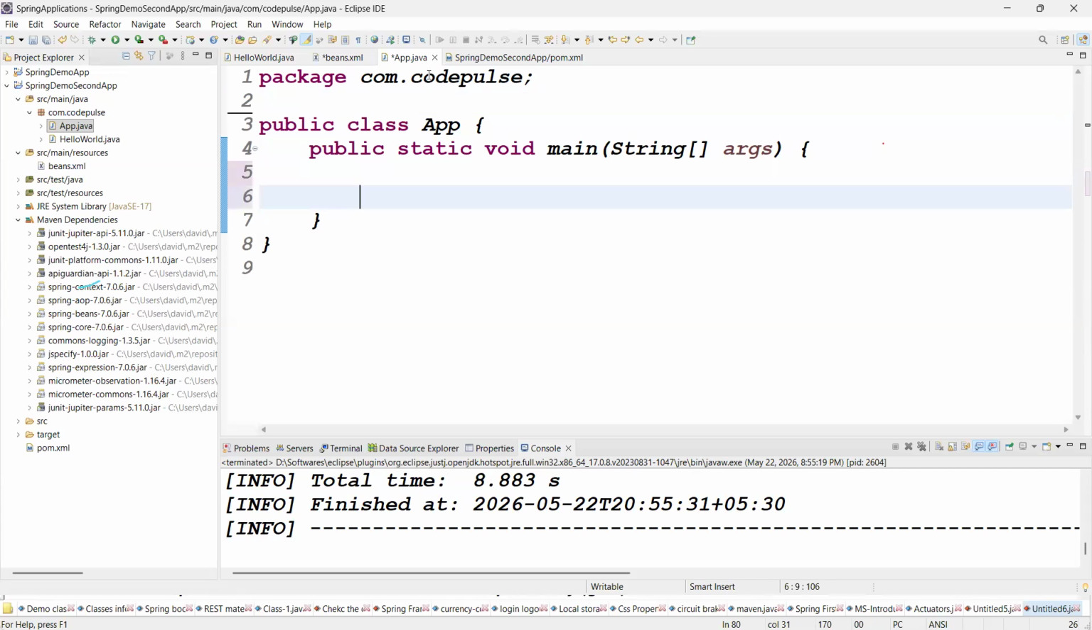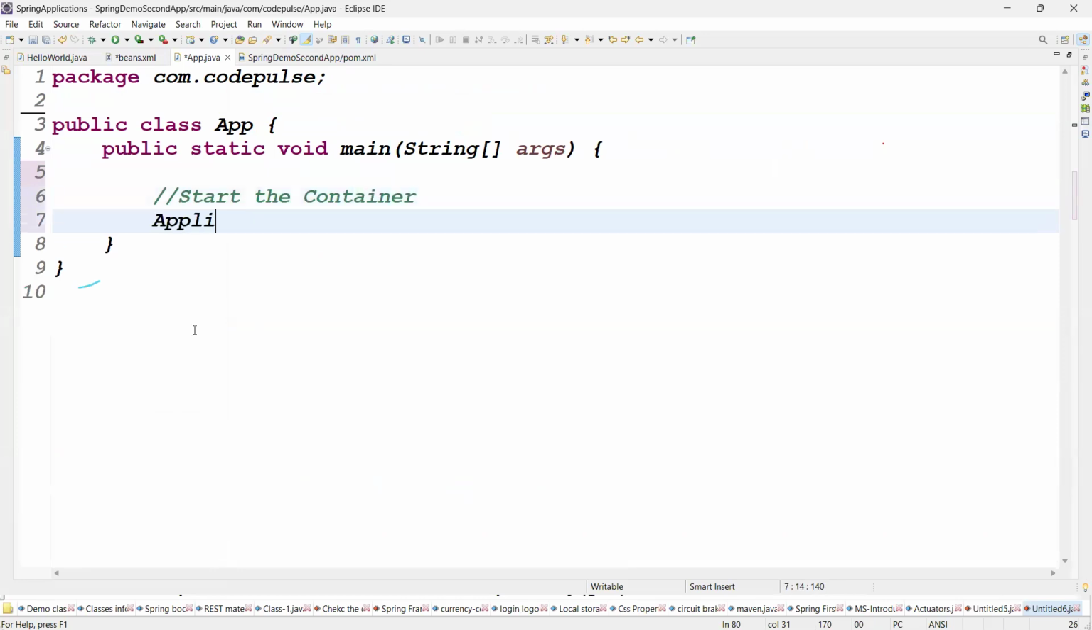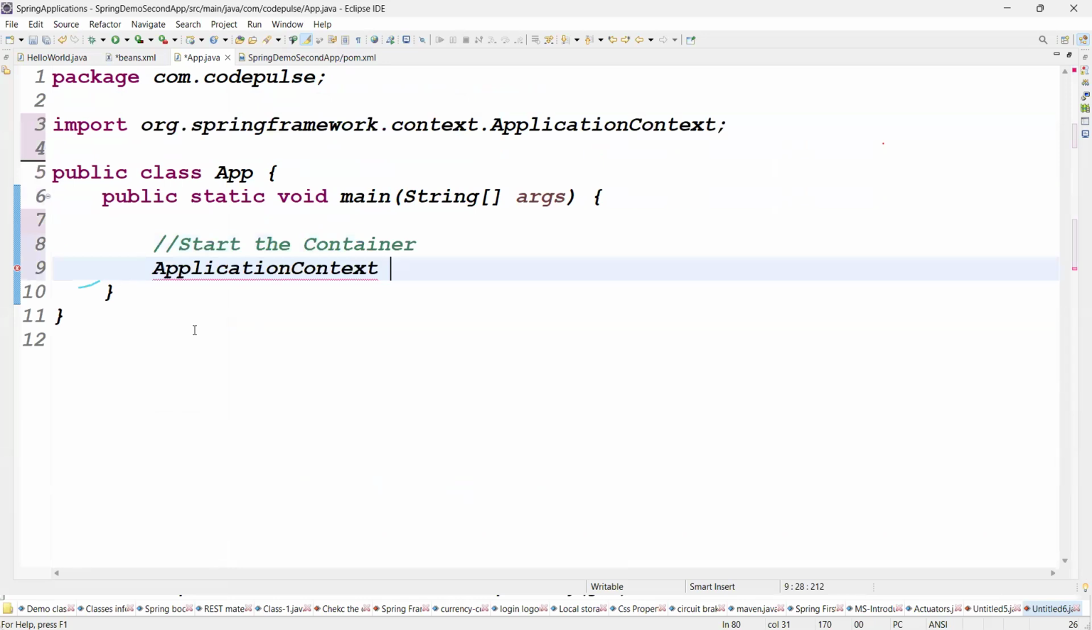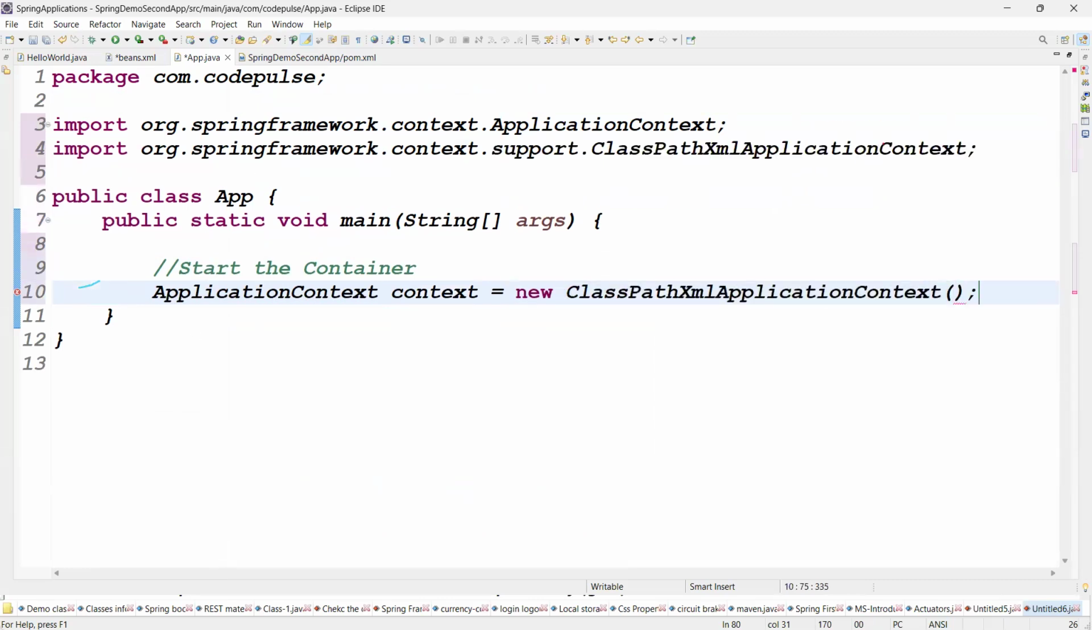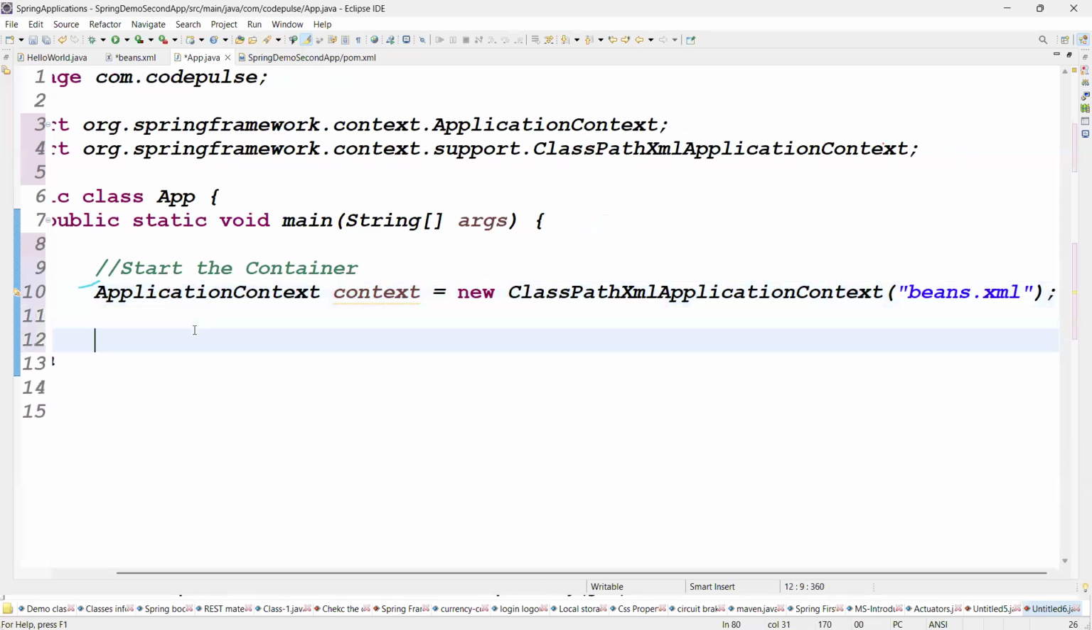Tell me guys, how to start the application container. Start application context. How many types of containers are there? Two types. ApplicationContext context = new ClassPathXmlApplicationContext. When we start the container, what file do we give to the container? beans.xml. Tell me guys, beans dot what? XML. Beans XML file. Start the container.